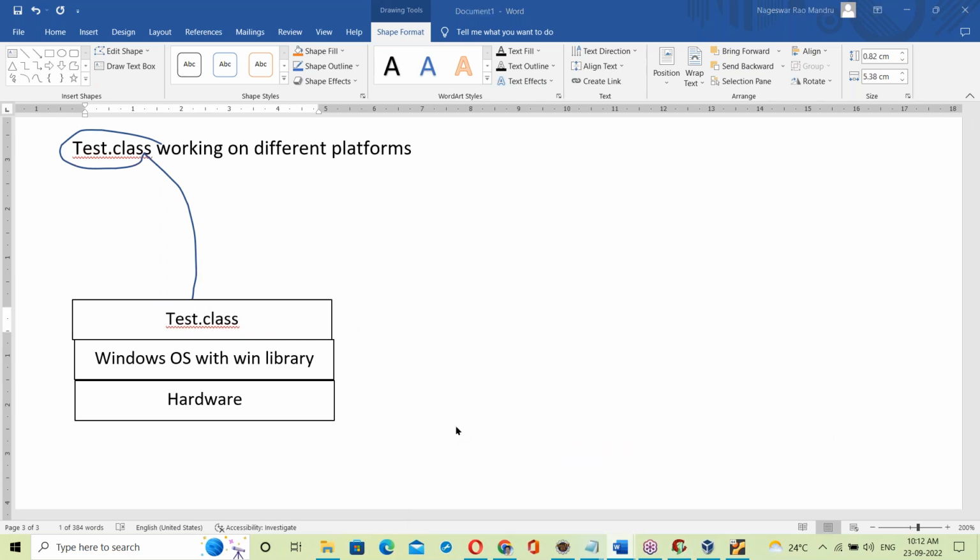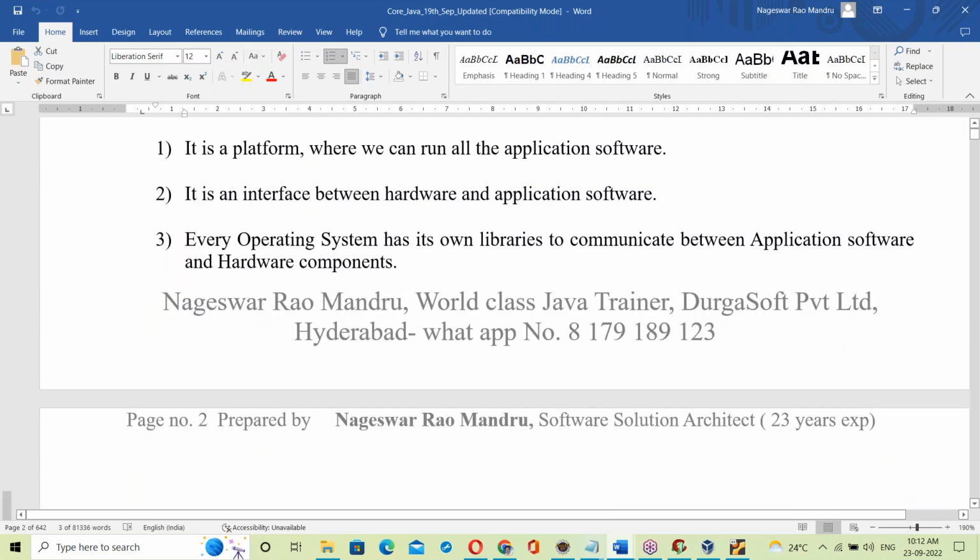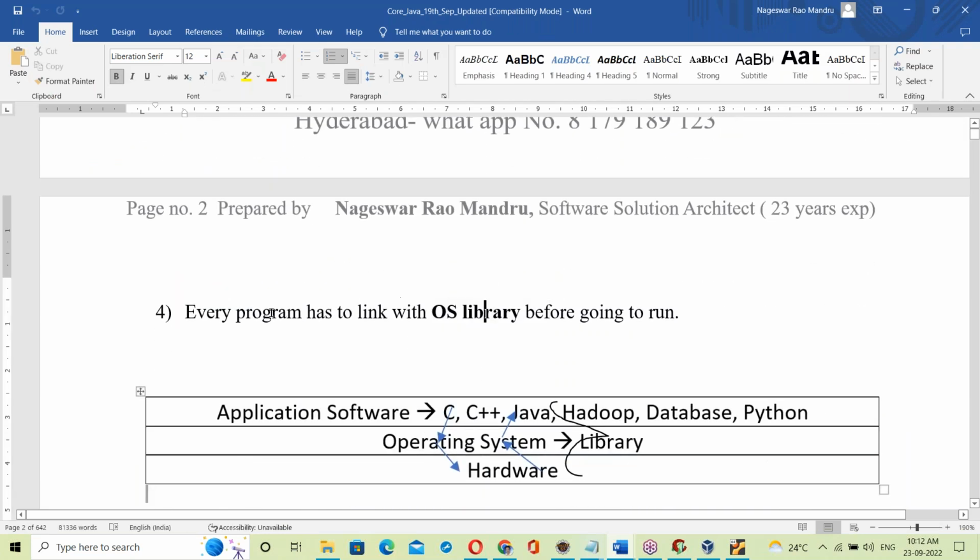The reason: recollect what we have discussed. Every program has to link with the OS library. C program, C++, Java, all programs have to link with the OS library before running. It has to link compulsorily. If it is an exe file, in C and C++ the exe file is already linked with the OS library at the time of generating the exe file itself.